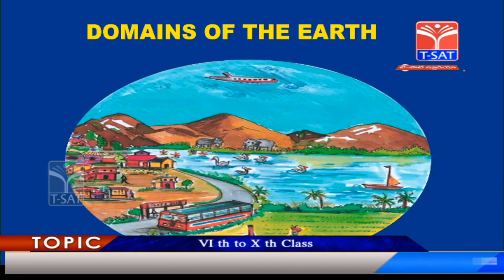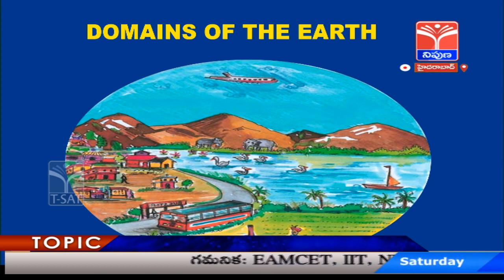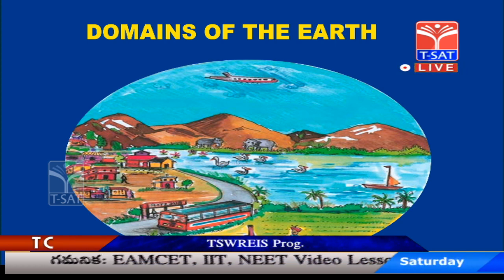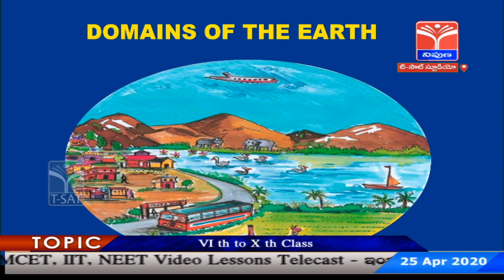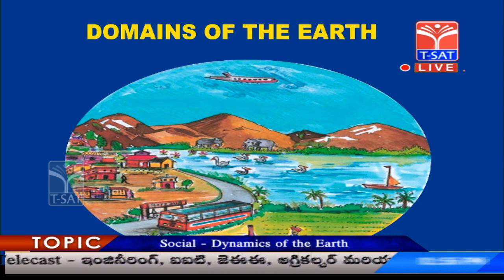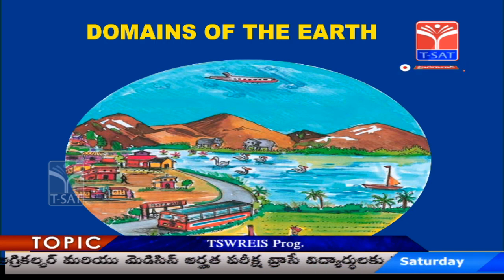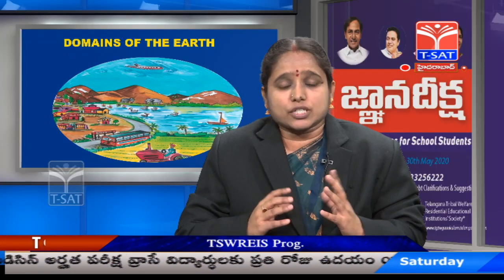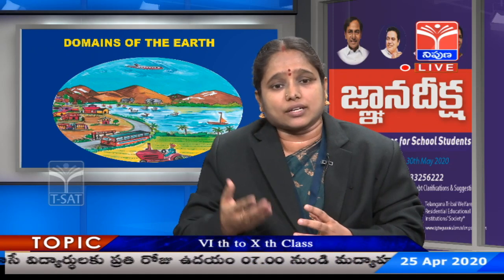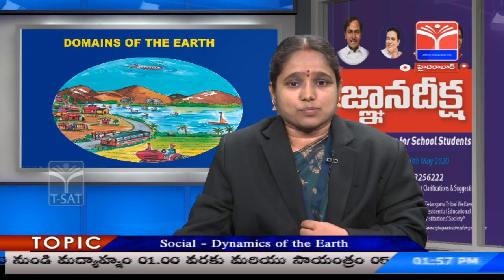Let's move on to the next subtopic, that is domains of the earth. Please look at the picture. There are a number of activities going on there. See, a plane is flying and a bus is moving on the road, farming is going on here and many other activities. All these activities are highly common around us, which we look at every day. All these activities are happening in different areas, please note.